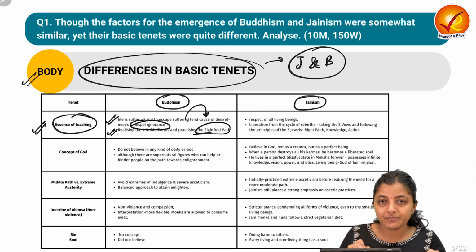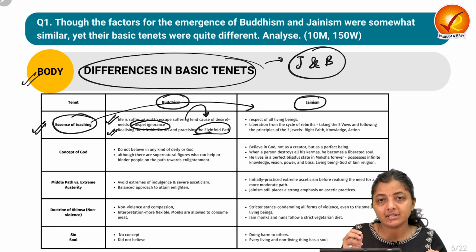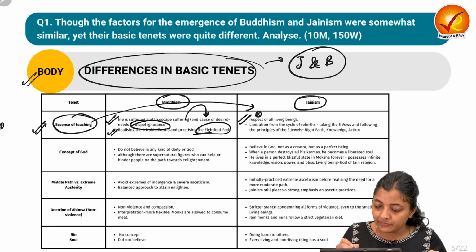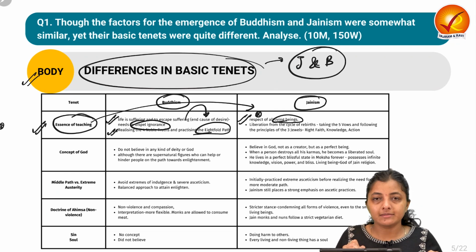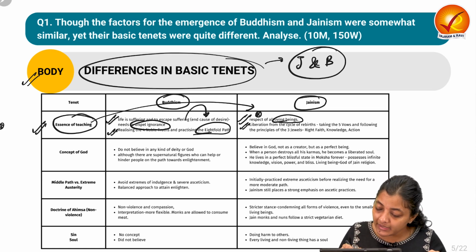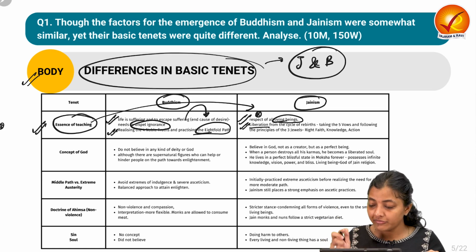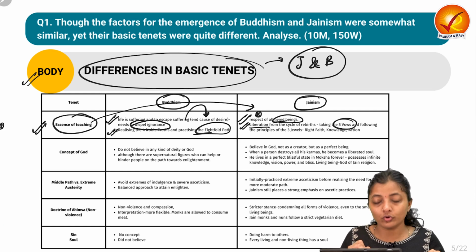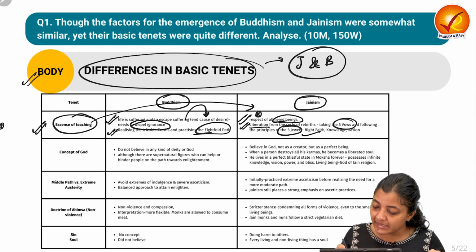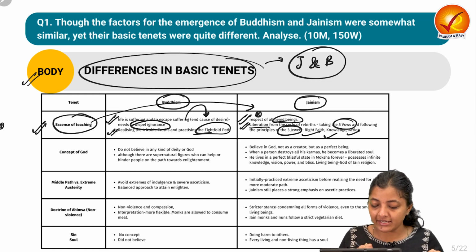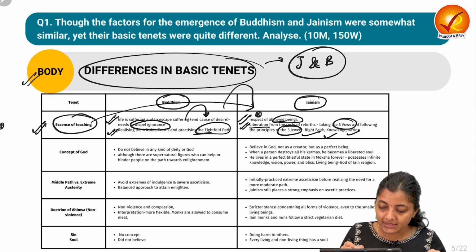What does Jainism say? The essence of Jainism's teaching is that we need to respect all living beings, and we can attain liberation from the cycle of rebirth by taking the 5 vows and following the principles of the 3 jewels, that is right faith, right knowledge and right action. So this is how the differences are there.